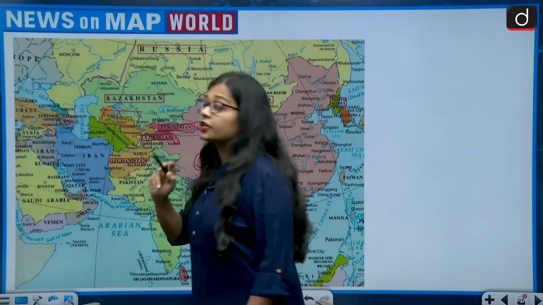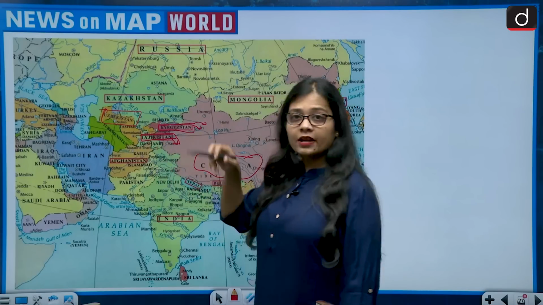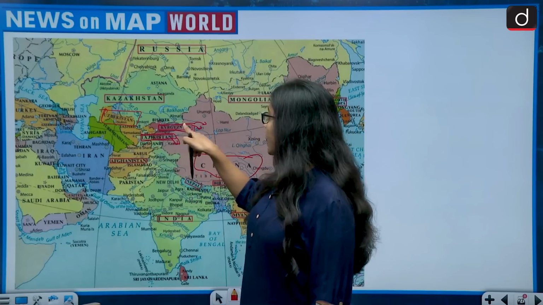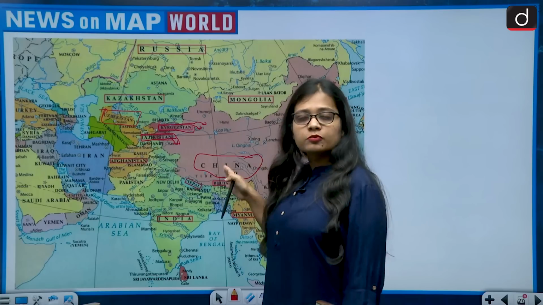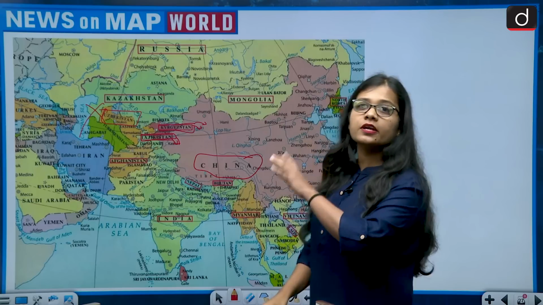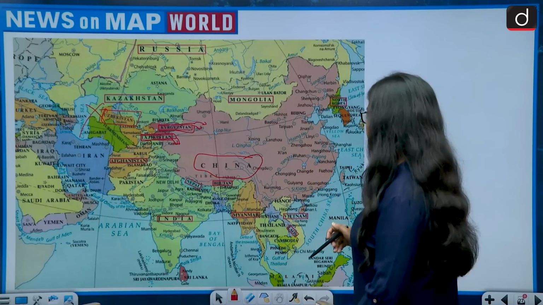Uzbekistan does not share its border with China because Uzbekistan is a landlocked country and Uzbekistan shares its border with Tajikistan and Kyrgyzstan, which share their border with China. So Uzbekistan gets eliminated. Tajikistan and Kyrgyzstan are sharing their border with China.